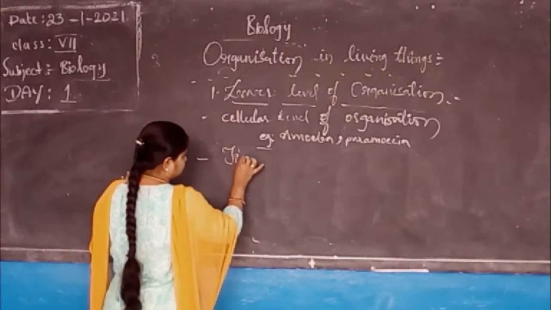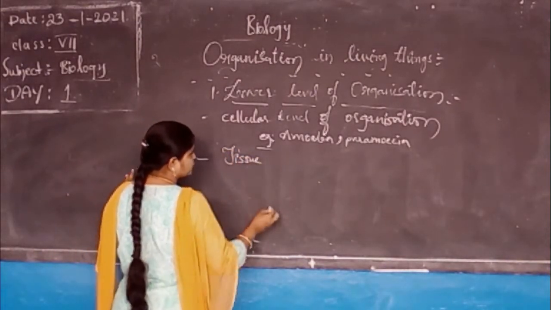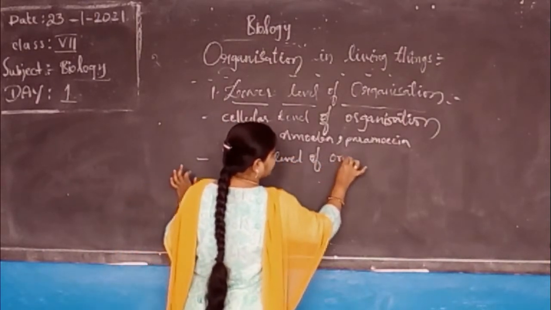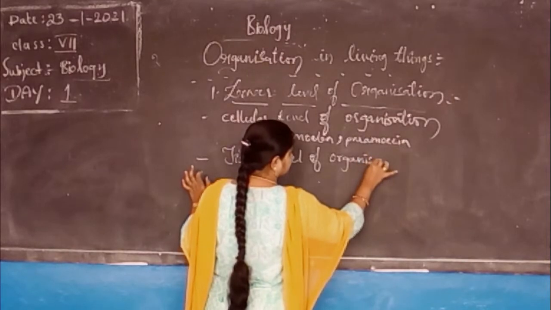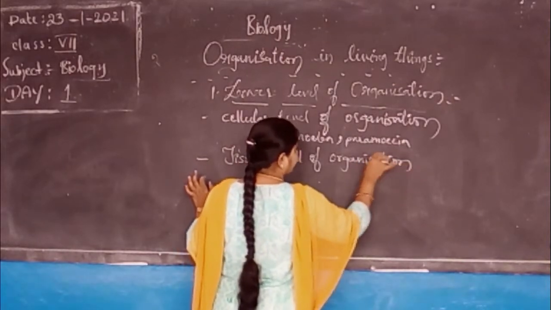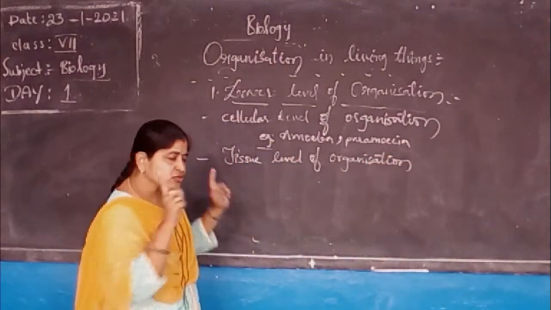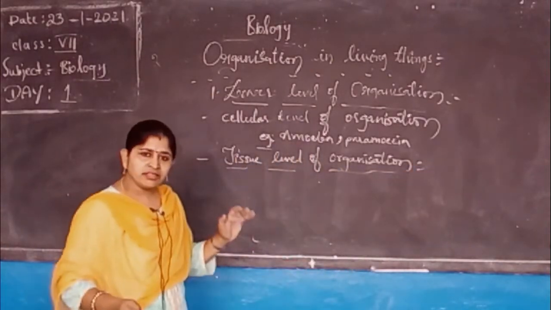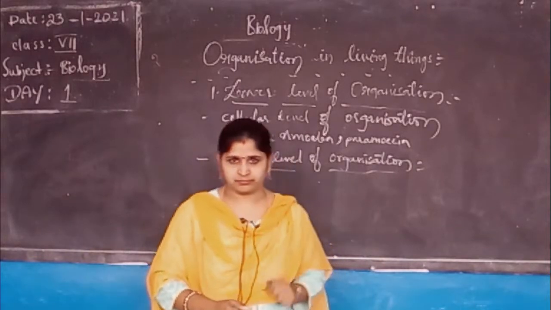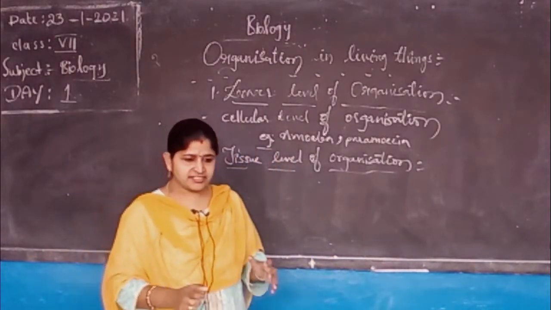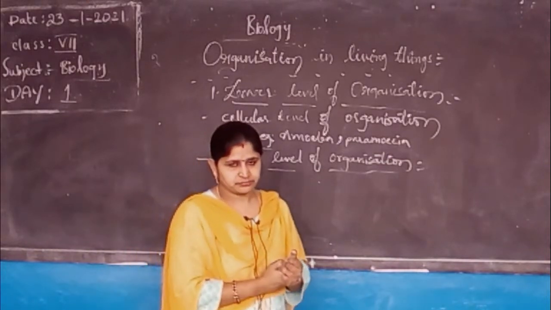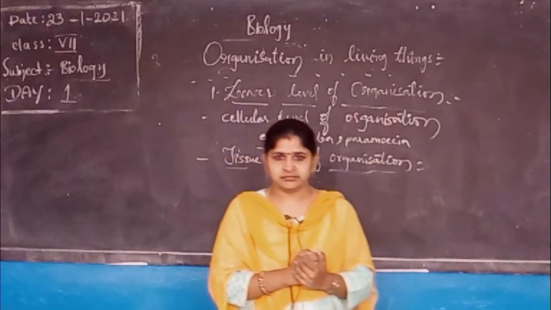tissue level of organization. Okay? Now, what do you mean by tissue level of organization? You see. Here, all the cells are grouped together to form a tissue. You know that, isn't it? For example, you consider a liver. Liver is an organ. How is it formed?